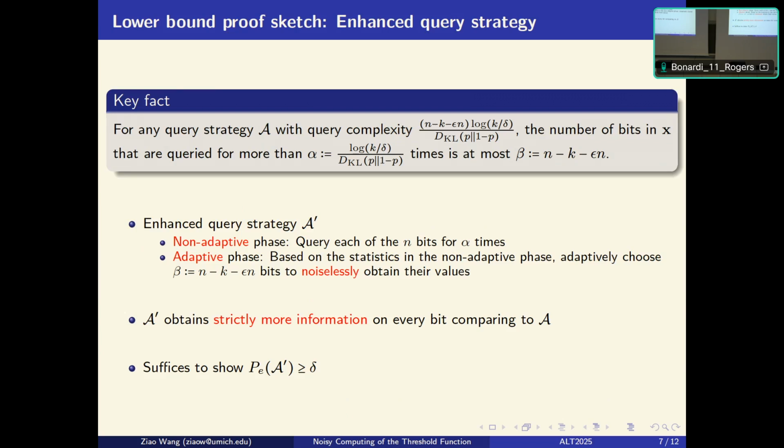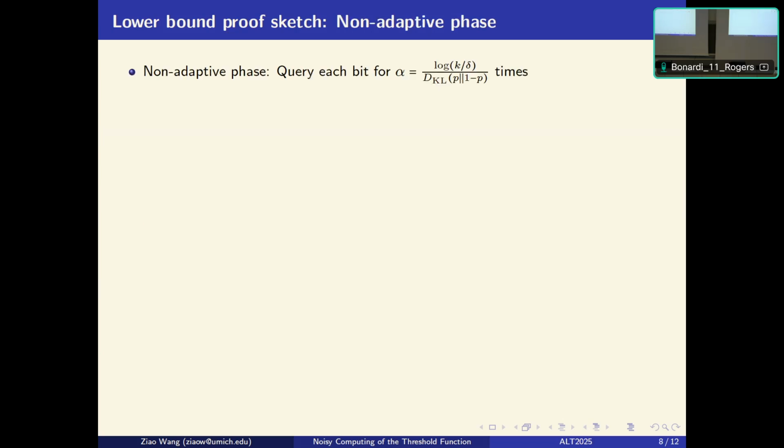So to analyze this, let's first look at the non-adaptive phase, where we query each bit alpha times. And we are going to view this through a balls and beans model, where we view each bit as a ball with some unknown weight. A bit with value 1 is a heavy ball, and a bit with value 0 is a light ball. And each query can be viewed as a noisy measurement of the weight that can return either light or heavy.